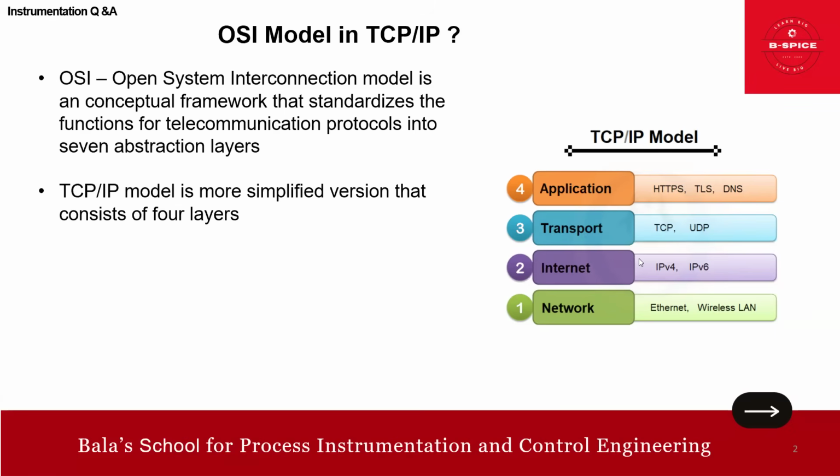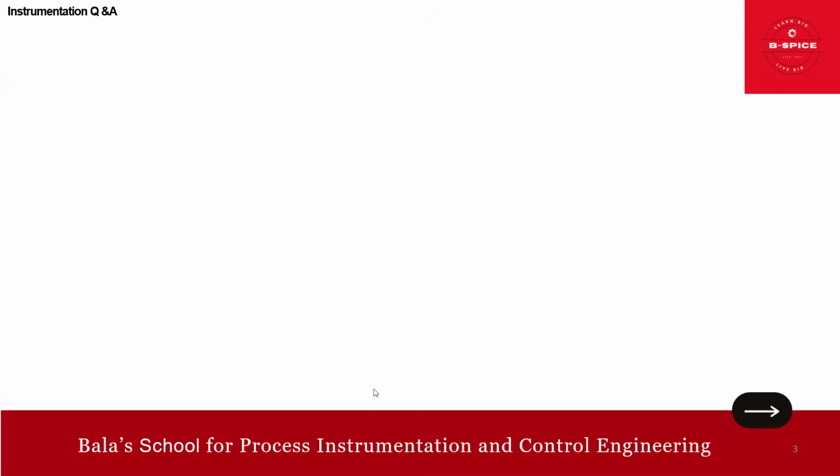So the TCP/IP model is the most simplified version. You can look at it here. It consists of only 4 layers: application, transport, internet, and network. So this is the simple explanation for a better visualization. Now I'll go into the detail.